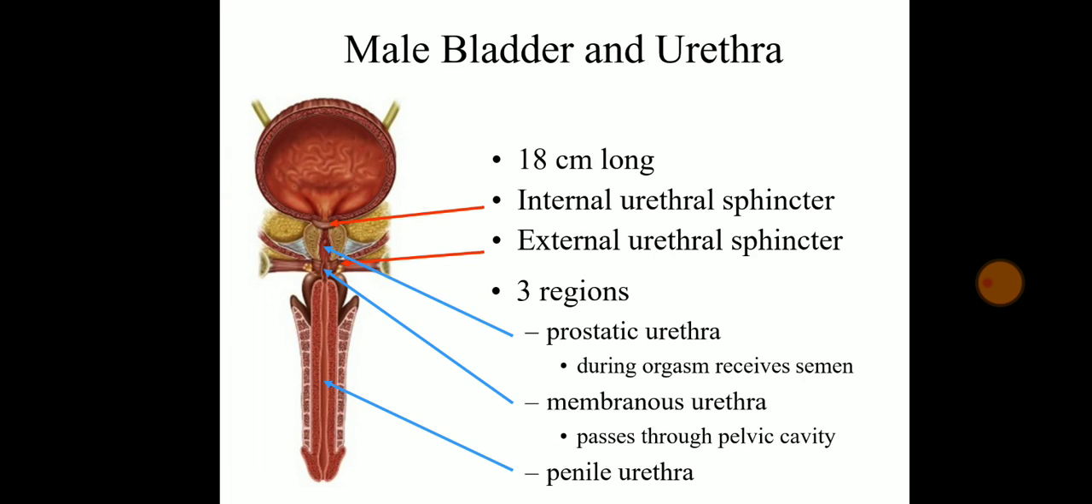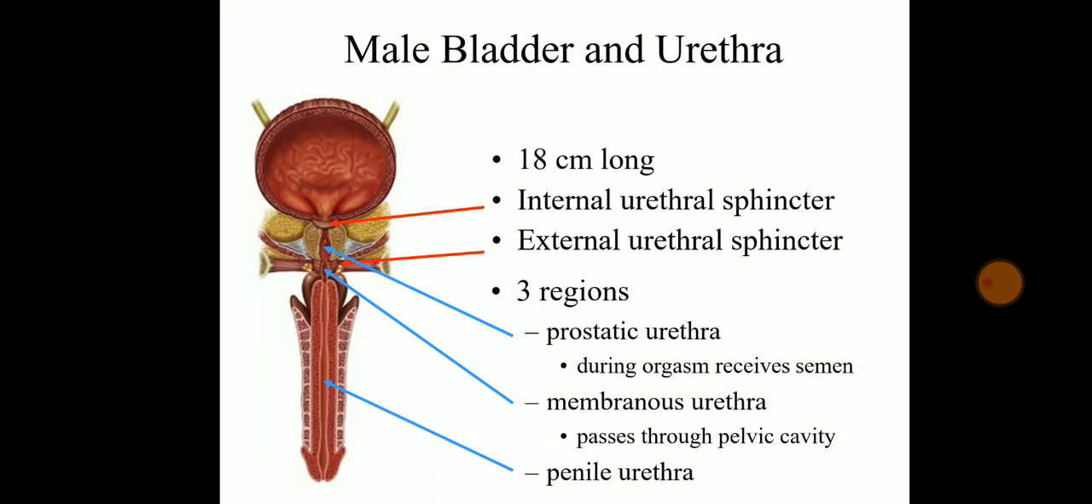This is the male bladder and the urethra. It is 18 centimeters long. The internal urethral sphincter and external urethral sphincter are present, which you can see, in the same manner. The internal urethral sphincter is under involuntary control, whereas the external urethral sphincter is skeletal muscle and has voluntary function.